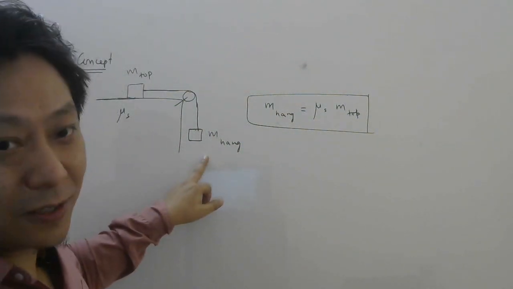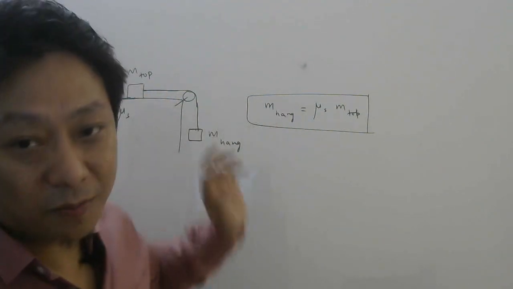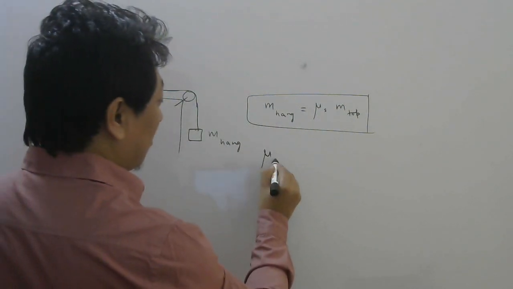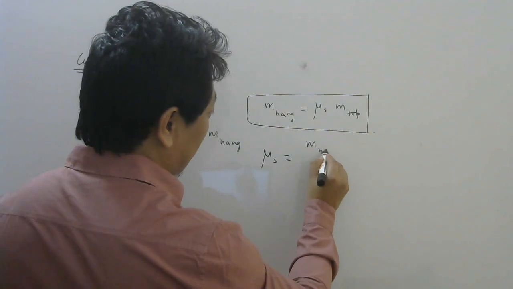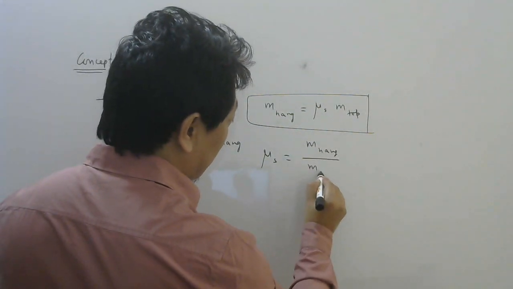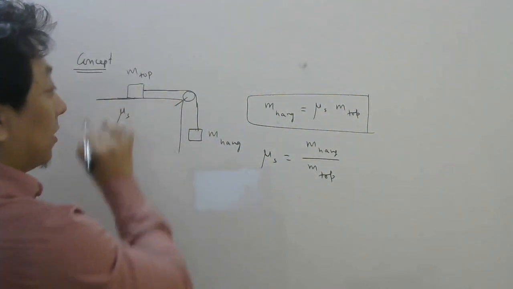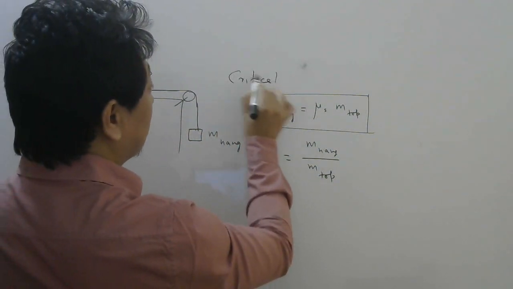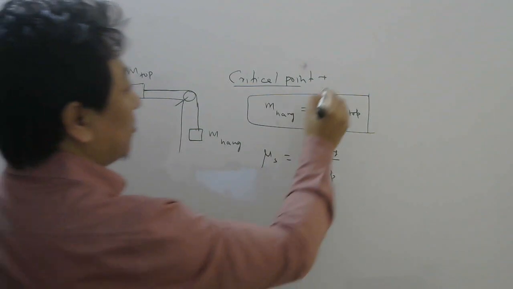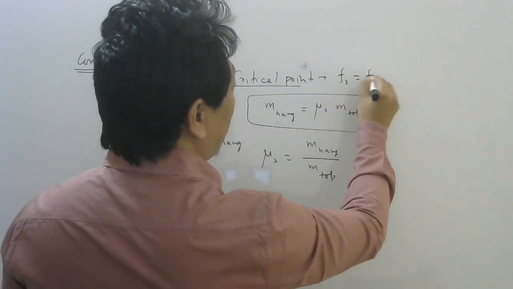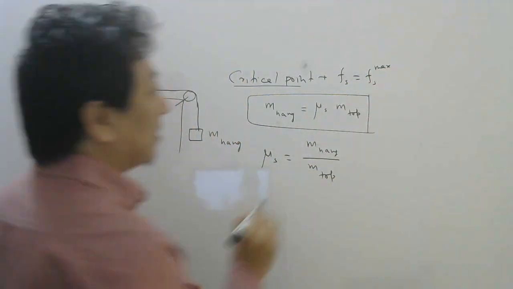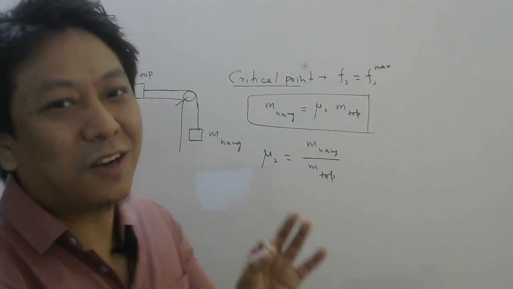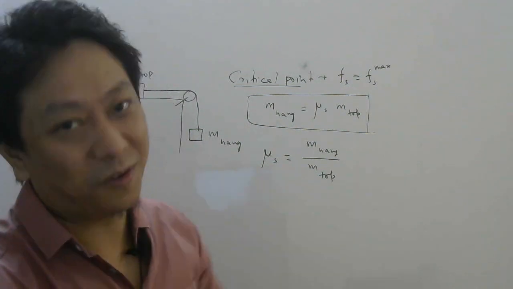Mass hanging is equal to mu s into mass on top, or you can remember it this way: mu s equals mass hanging divided by mass on top of the table. Now this is used at the critical point. Critical point means when friction has reached its max value, which means it is still just at rest but about to move.